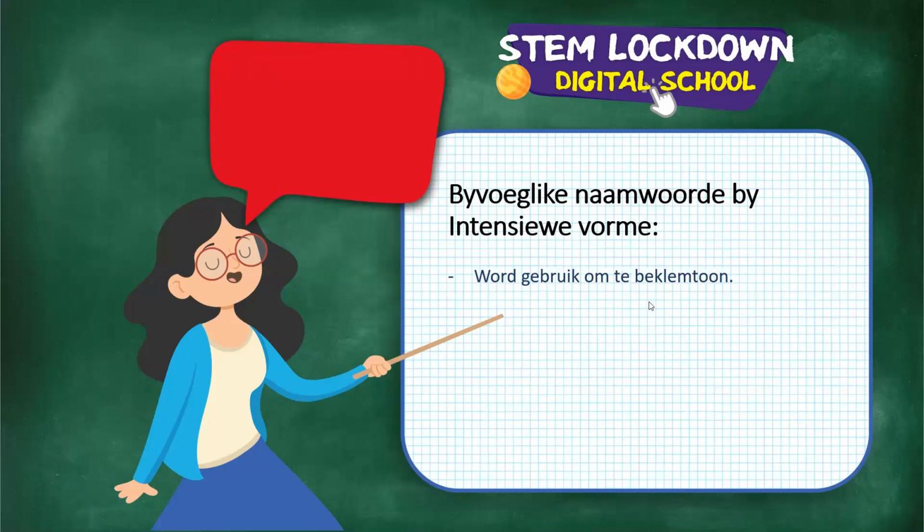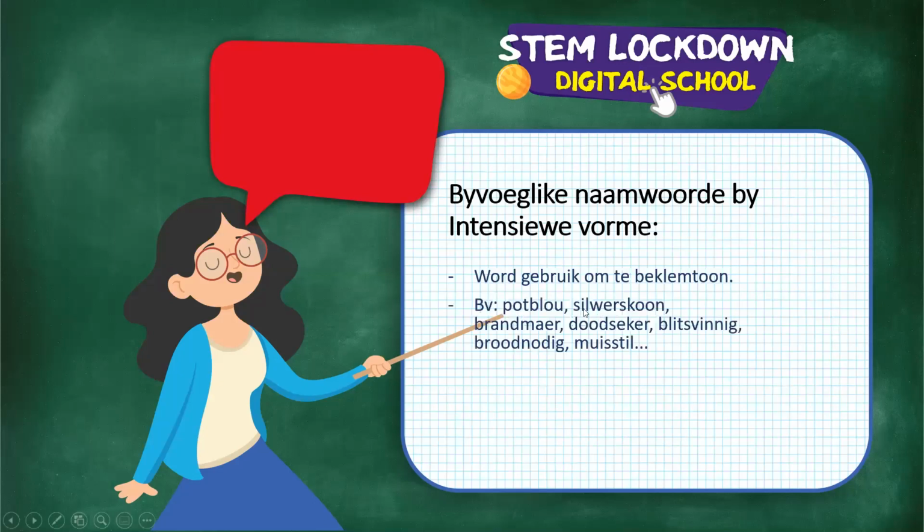Look there. For instance, something is not just blue, it is potblauw. Silverskoon, which means it's very clean. Brandmaar, when somebody or something is very thin. Doodseker, when I'm very sure of something. Blitsvinnig, it's like the superhero, the Flash. He is very fast, he is blitsvinnig. Broodnodig means I need something very much. It's almost like I need bread. Muisstil. When it's very quiet, it's almost like a mouse.